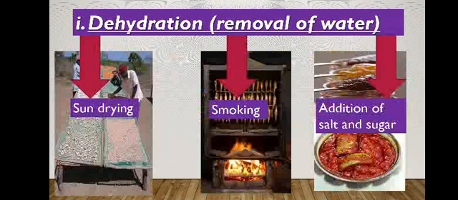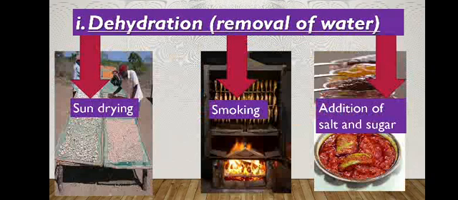These are the only three methods we are discussing here. There are mechanical drying, spray drying. There are a lot of different types of drying methods, and there are a lot of salt and sugar based cookeries also available. These are the three examples we are discussing here. Generally, the removal of water method is known as dehydration. So, in the dehydration method, first we are going to discuss the sun drying method.